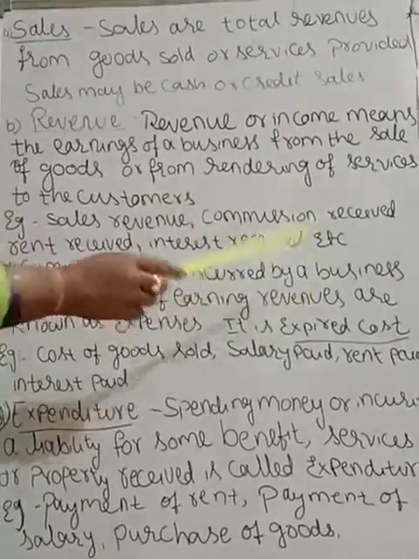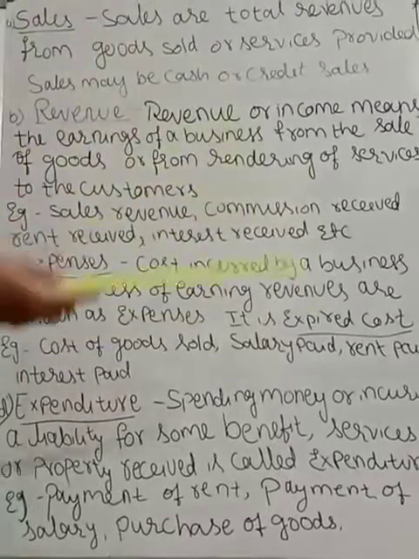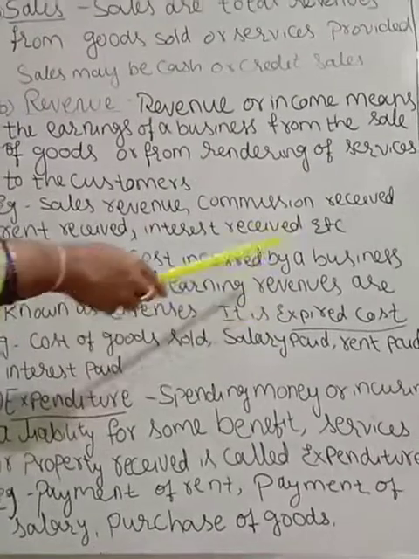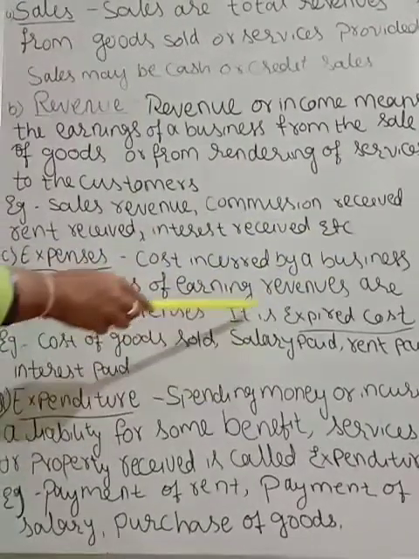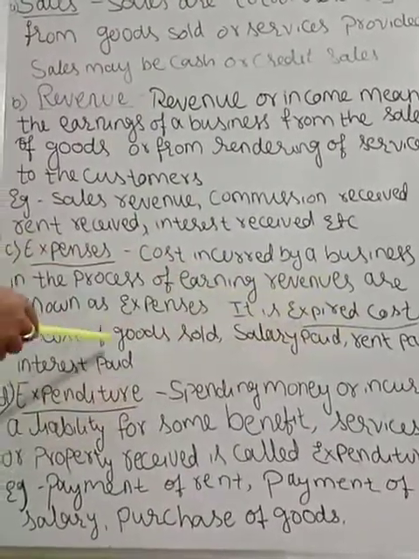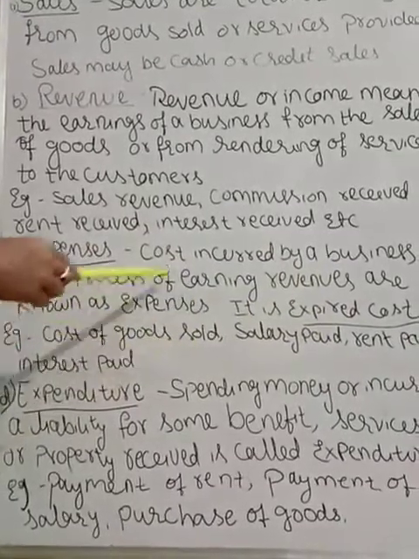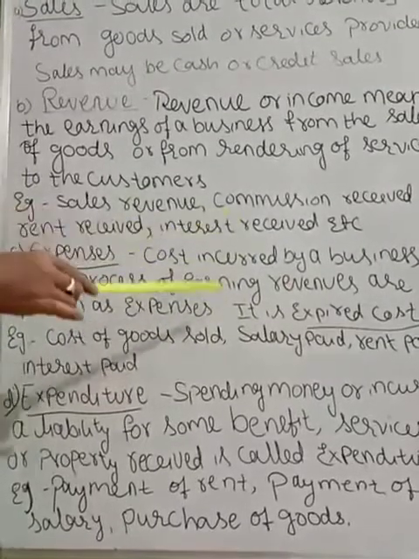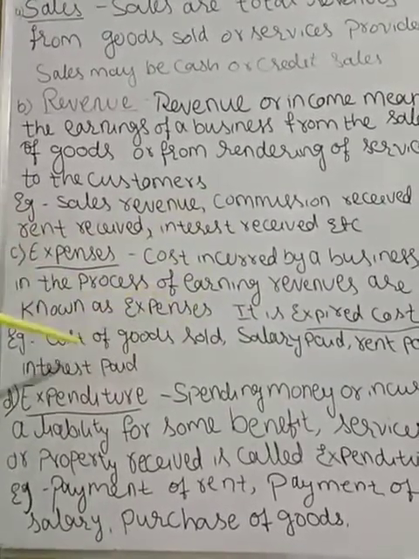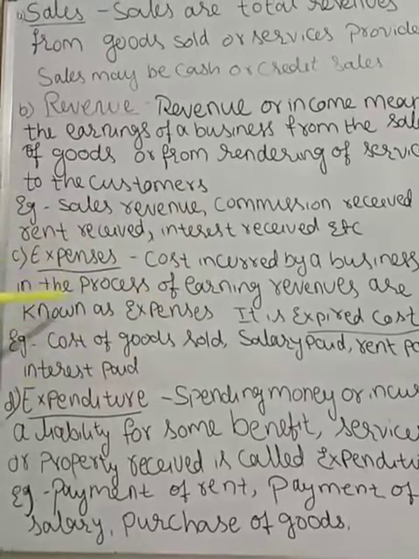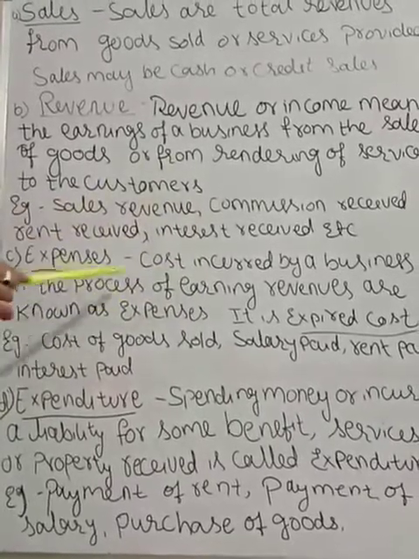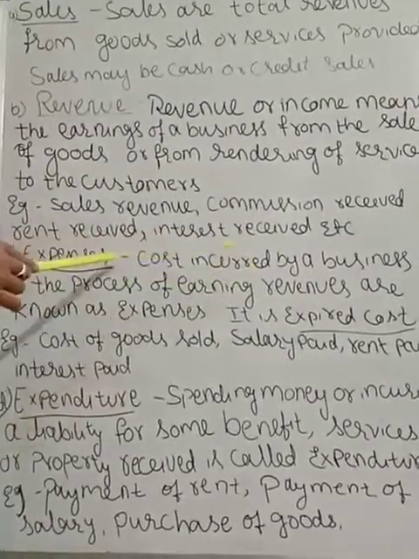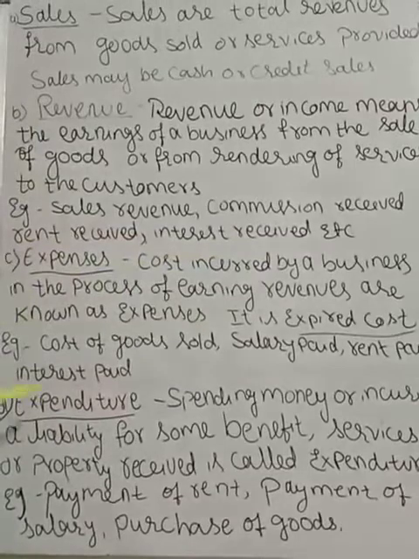It is expired cost. Expired cost means it has already been incurred. Example: cost of goods sold, salary paid, rent paid, interest paid. Salary paid, rent paid, electricity paid, interest paid, all these expenses are already incurred. This will be included in the cost of a product. So cost incurred by a business in the process of earning revenue, that is by selling goods. In order to sell the goods, the cost incurred we call expenses.